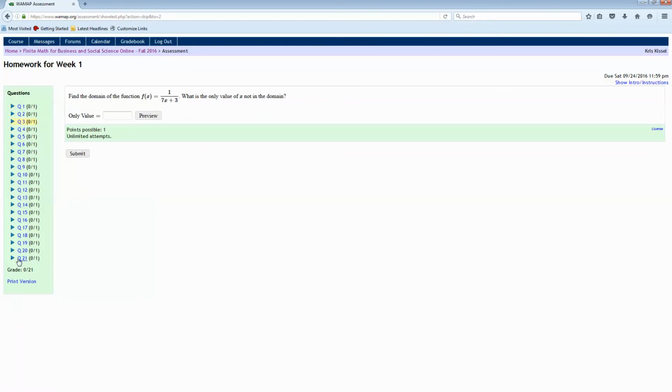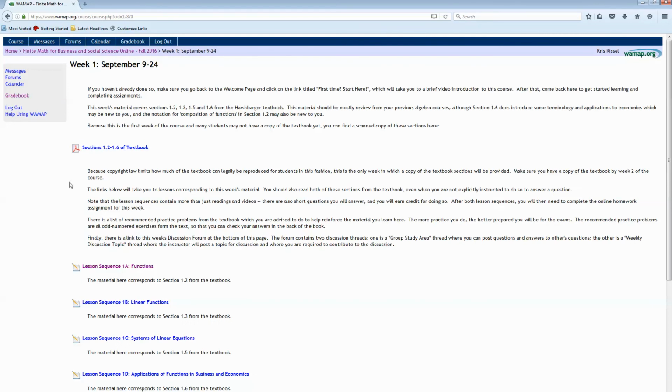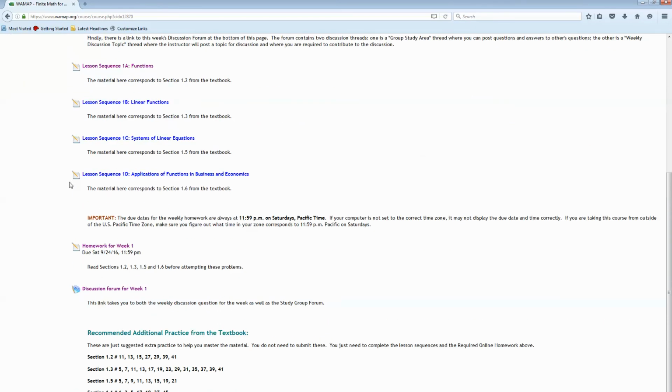In this first week, there are a bunch of questions. You'll type in your answer and submit it, and just like with the lesson sequences, there is no limit on the number of attempts. That doesn't mean you should just be guessing, but it means I want you to keep working on things until you learn how to do them correctly. You'll have a lot more confidence going into exams if you've done all of the work and kept working on it until you got it right. And the best way to allow yourself to do that is to start things early so that you have plenty of time.